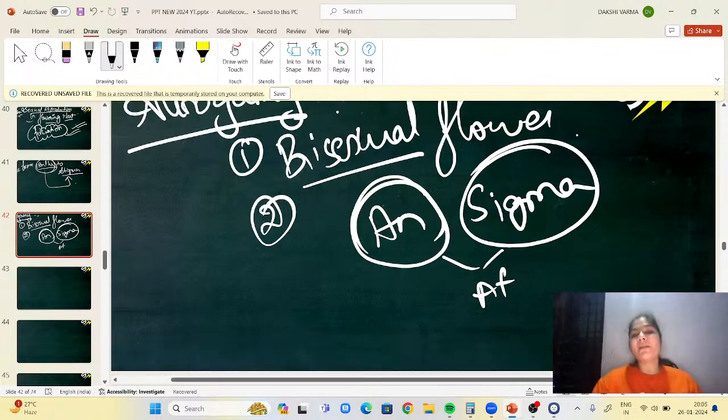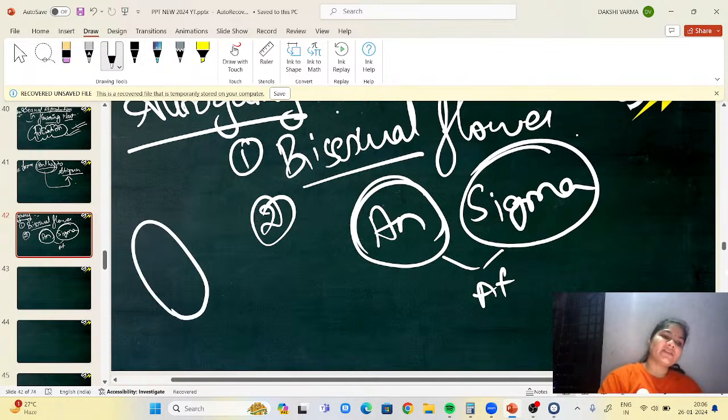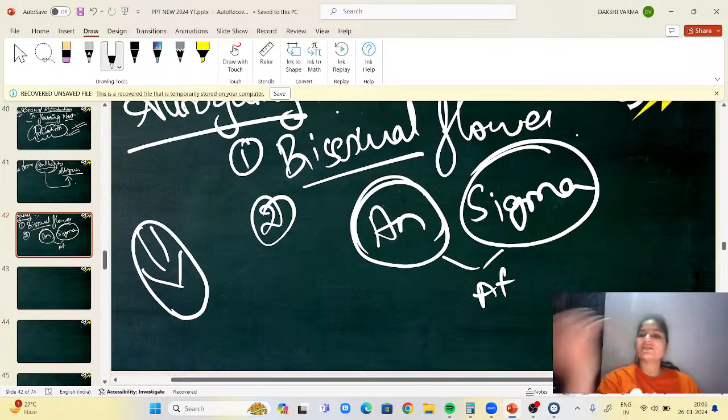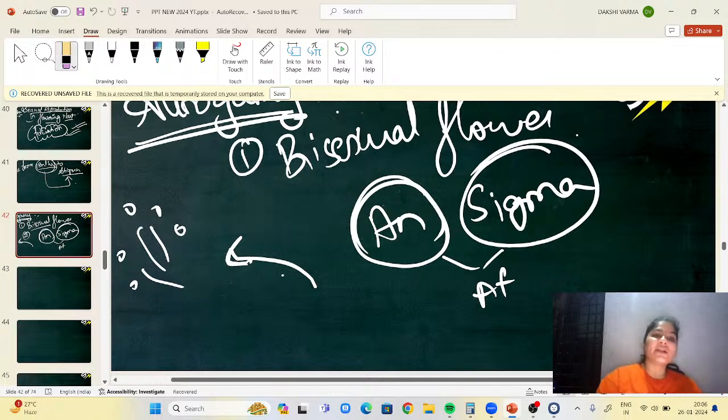Next, open and closed flower. What do you mean by open and closed flower? See, we have flower buds, so those are closed flowers. Those are not bloomed. If the flower is not opened, there is no chance that any other pollen grain can come and sit on the stigma. So if the flower is closed completely, then it should undergo self-pollination, which is also called autogamy.